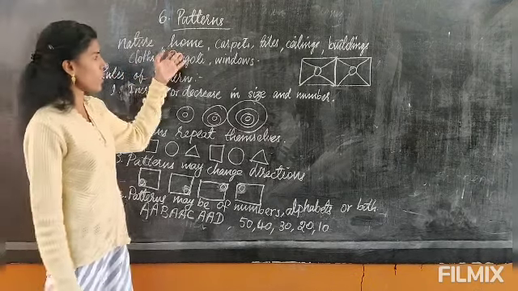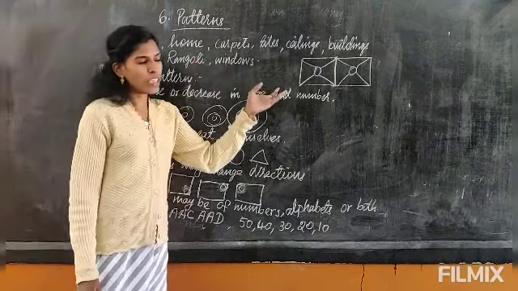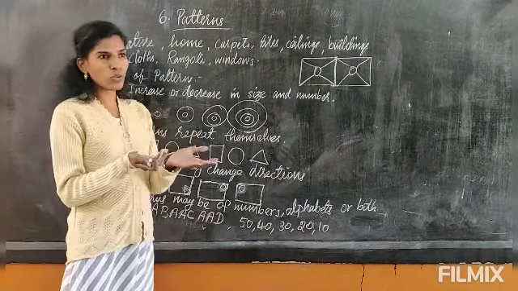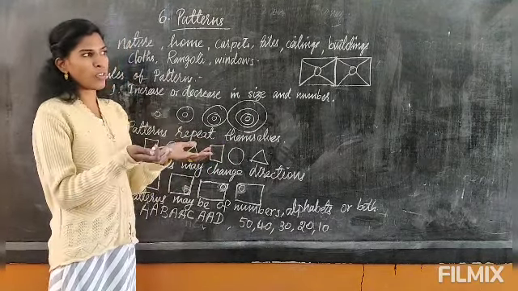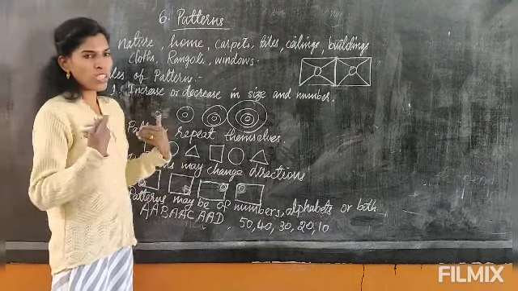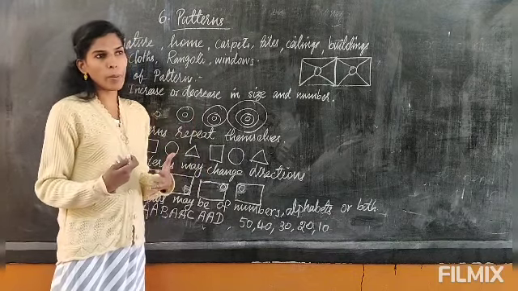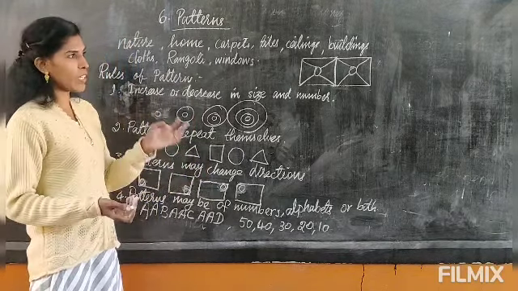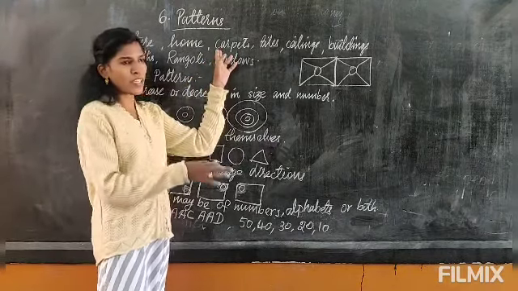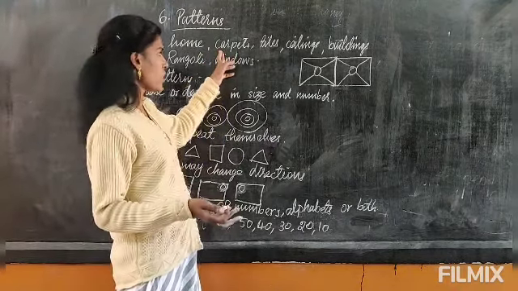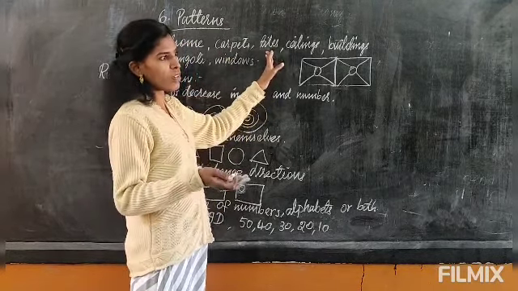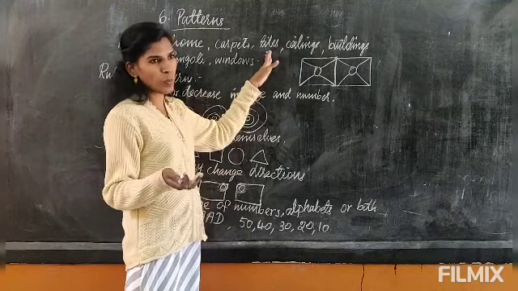Again, at home you will see it in windows and grills. Again, many things you can find. Even in the tray we use to bring coffee or snacks, there will be a pattern. Again, the dress we are wearing, sometimes there will be a pattern. Some flowers or some text will be written, so there will be a pattern. Again, carpets. The doormat and carpets we use at home have their own pattern. Some designs are there. Again, tiles. You have seen many houses have different tiles, and each tile has its own pattern.